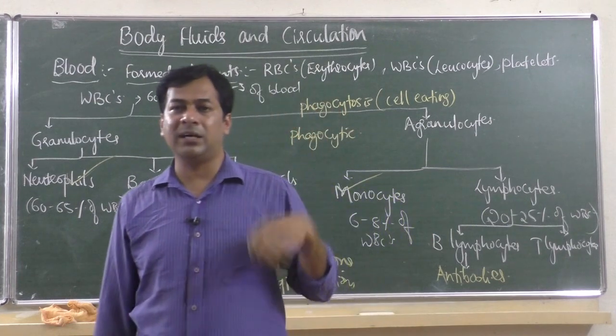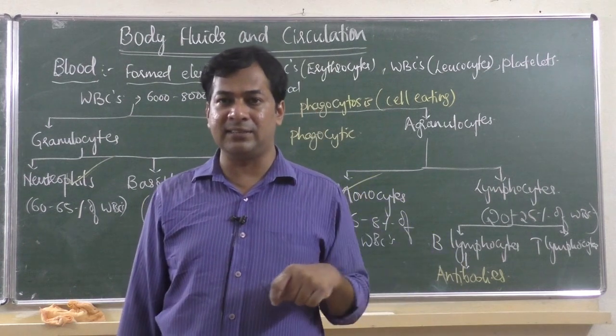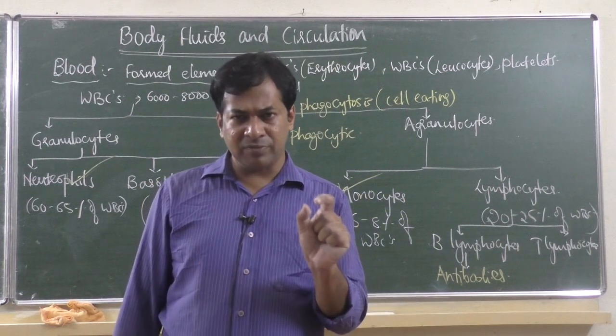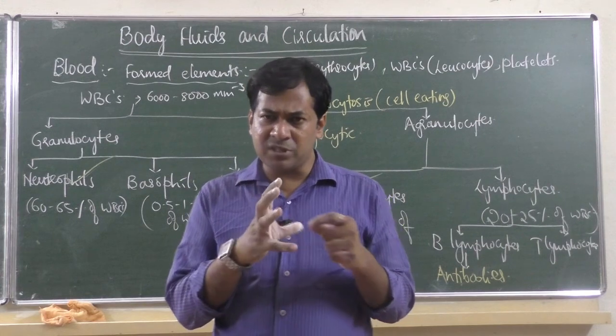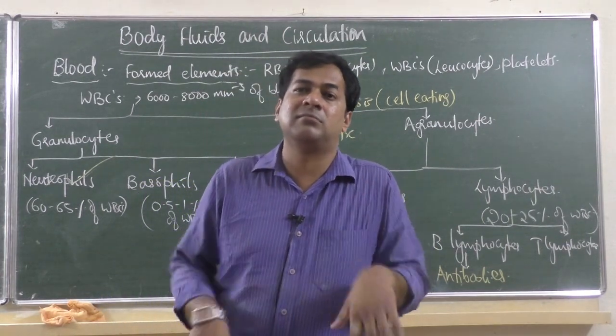So when the dead virus enters inside, antibodies of exactly the opposite shape to that virus are produced, and those antibodies will be permanent in the blood.